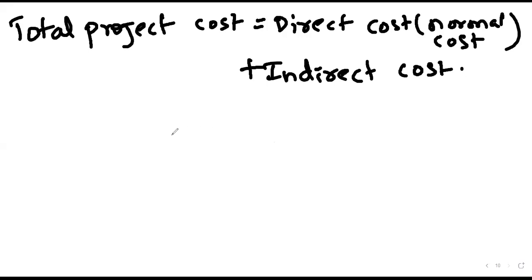Even if the project duration increases or decreases, it doesn't have any impact. But the component which will have a big impact is the indirect cost. If the project completion duration increases, the indirect cost increases, and if the project completion duration decreases, the indirect cost component will decrease.